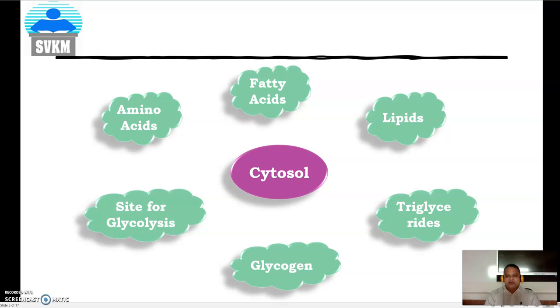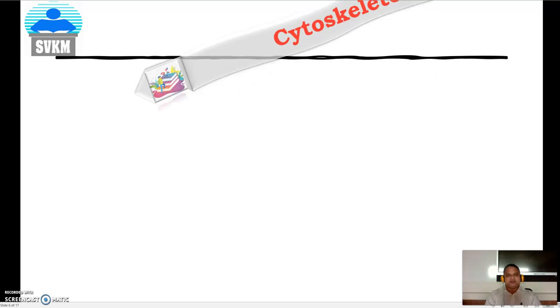Remember that the cytosol contains a major amount of ions, proteins and glucose, while amino acids, fatty acids, lipids, triglycerides and glycogen are present in least amount compared to ions, glucose and proteins.